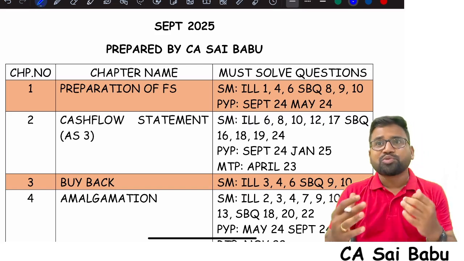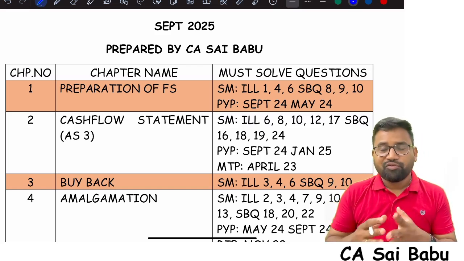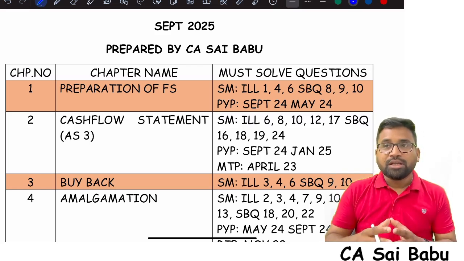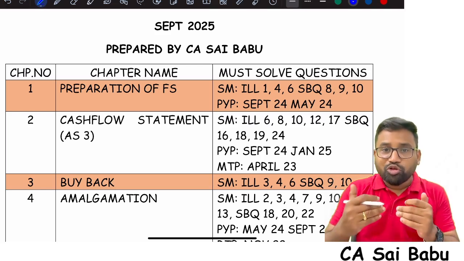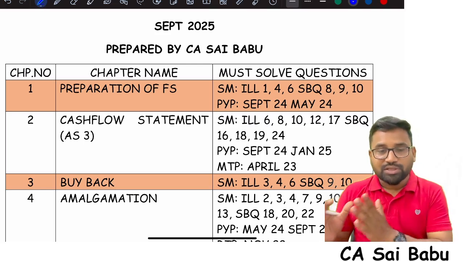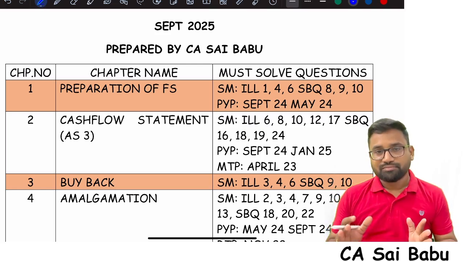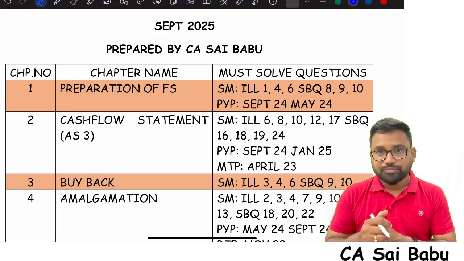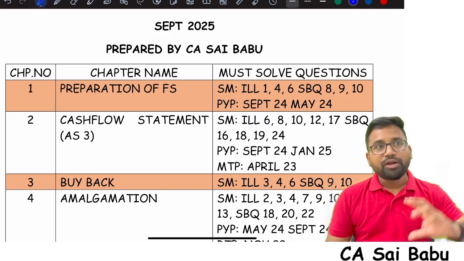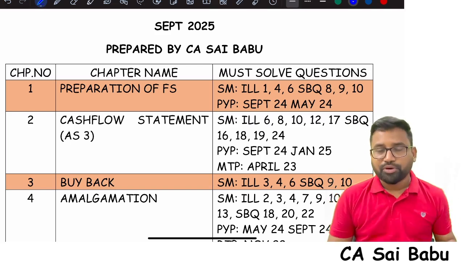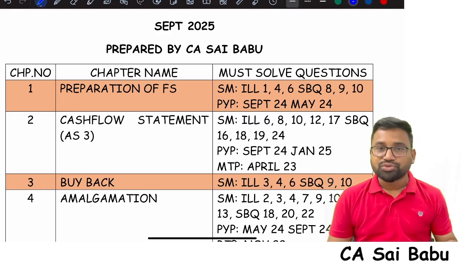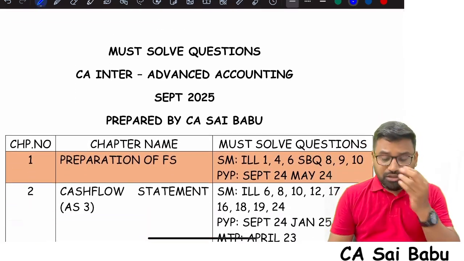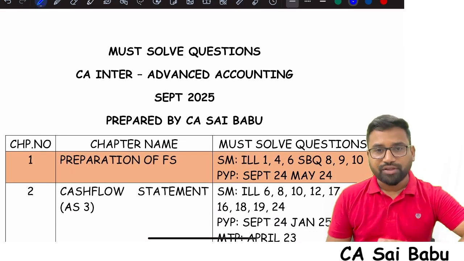And I know some of the students are not that confident. They have wasted a lot of time. Now they are in confusion about what to do. See, if you can devote the next 10 days effectively to Advanced Accounting, you still have an opportunity. Trust me. You can start with these must-solve questions to get on track with your preparation. Already I have given you the list of important areas. Along with that, you can use this. I will make sure that this is available in PDF format. You can download it and solve everything chapter-wise.